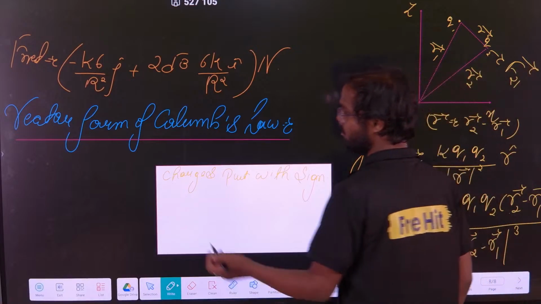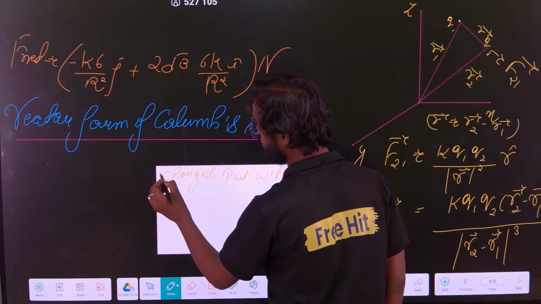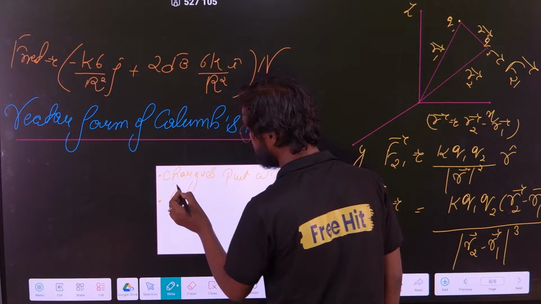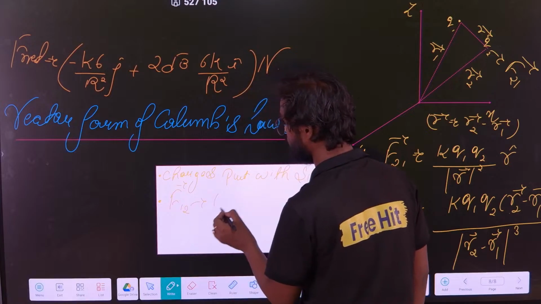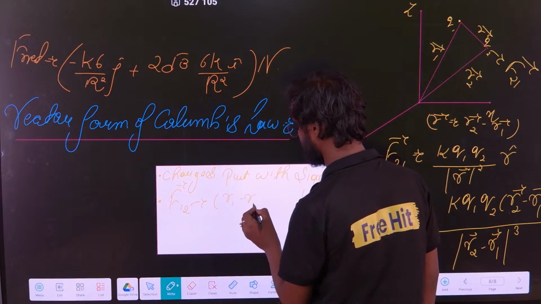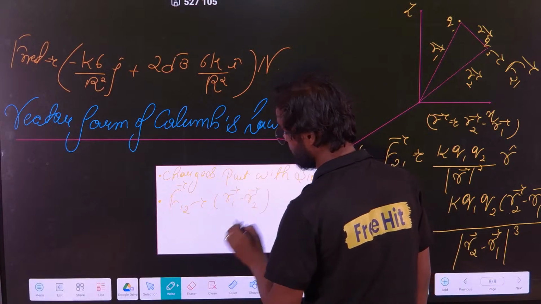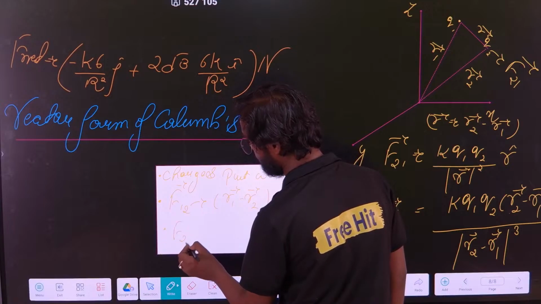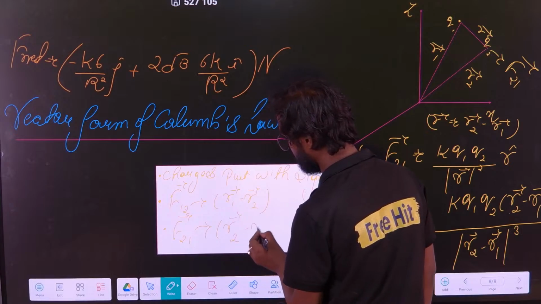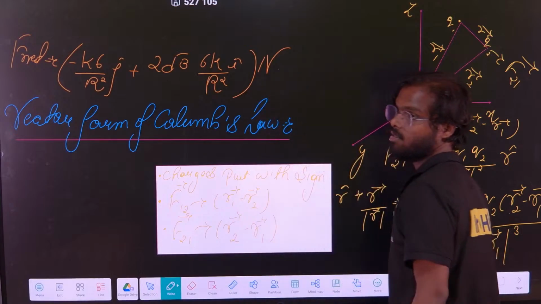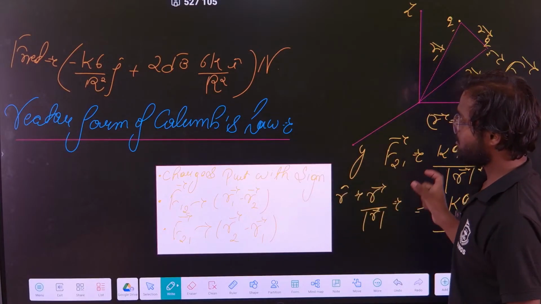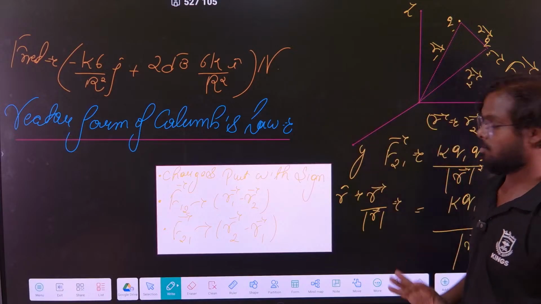That is the first of the important points about this formula. Second thing, if you are finding F12, then what do you have to do? Then you have to take r1 minus r2 vector. And if you are finding F21, then you have to take r2 minus r1 vector. Clear? F12 and F21. Okay, so this is the important point about this formula. This is the concept. Now you can solve any example.